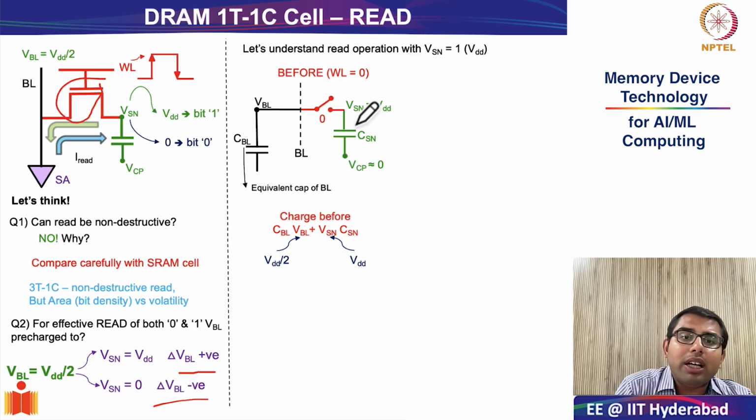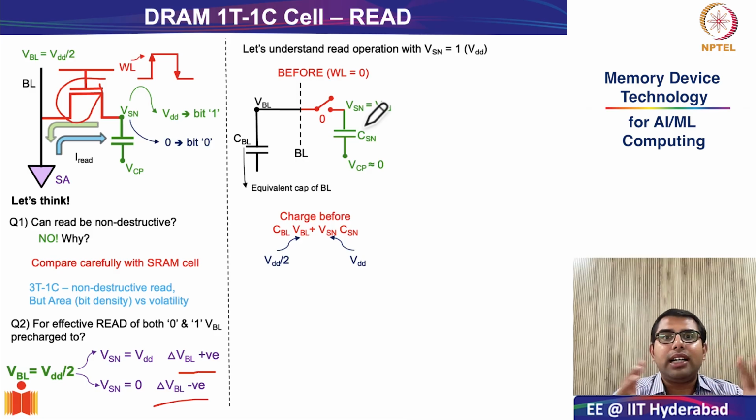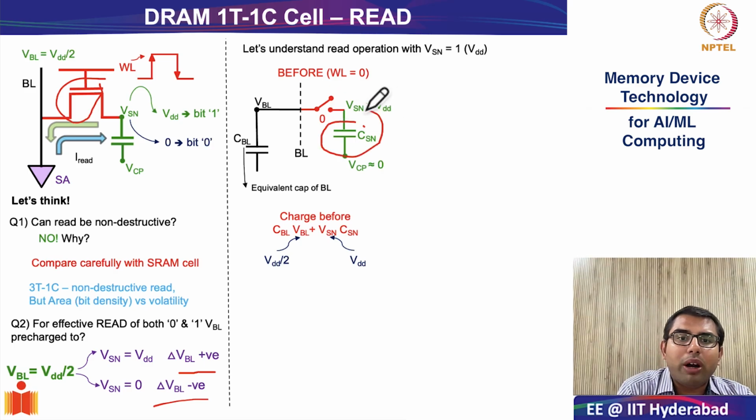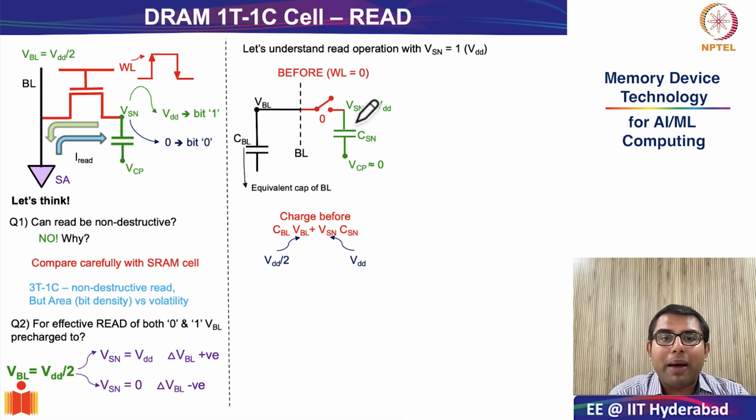Remember, when we were looking one class before at the construction of the DRAM cell in the fabricated chip, we saw that this storage node capacitor, although represented by this very simple parallel plate capacitor, in reality, when you actually fabricate it, is a very high aspect ratio elongated structure. And there I had asked you the question, why do you think that is happening? So now I'm going to answer this question. Why does the CSN structure, in reality, the fabricated structure, have to be so complicated? So let's move ahead and try to discuss that.